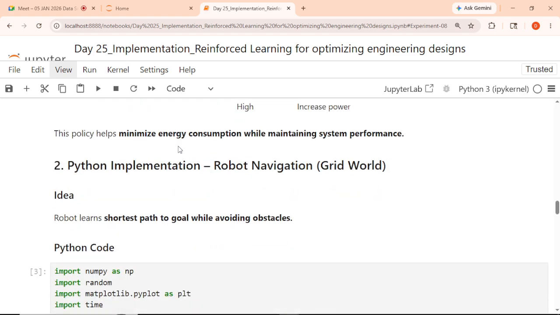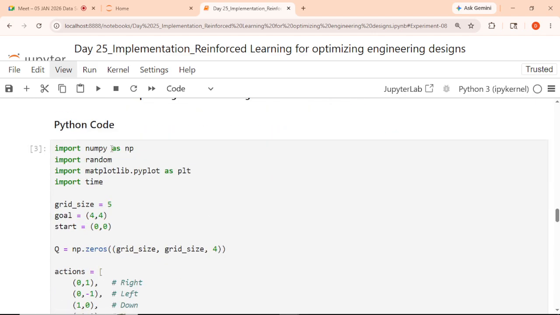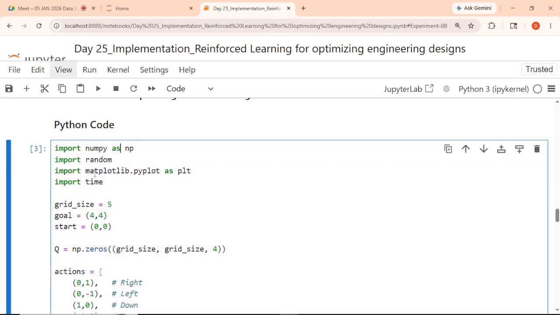The same thing we can implement for the robot movement, in order to find the robot's shortest path to the goal without clashes, just avoiding the obstacles. So the same thing we will do over here. We are importing time and matplotlib in order to plot the graph, so it will show us how the robot is moving.